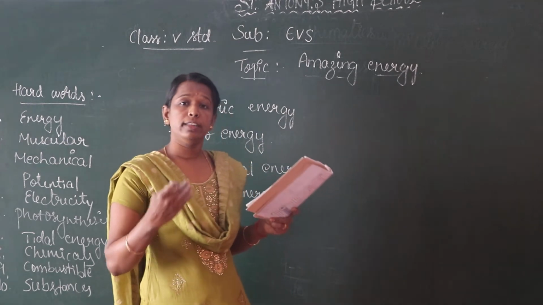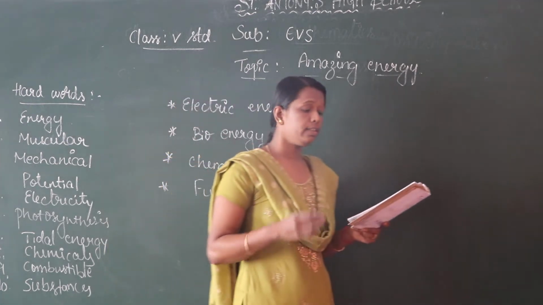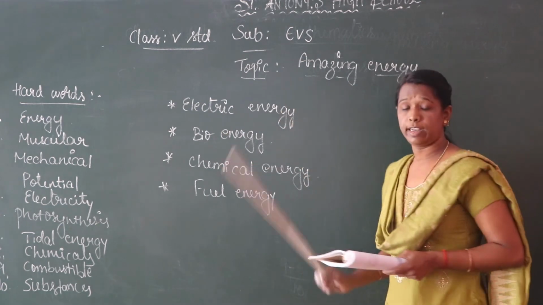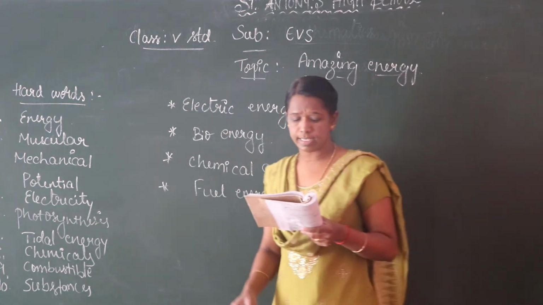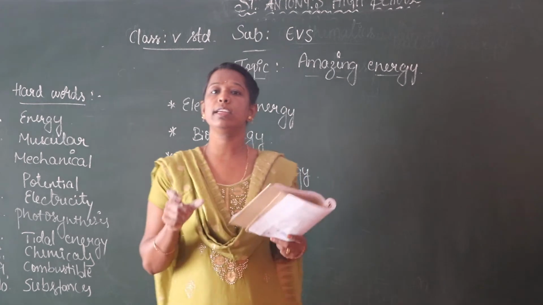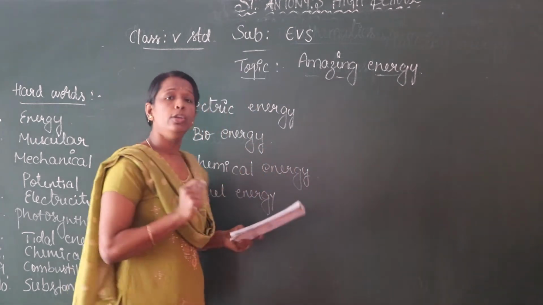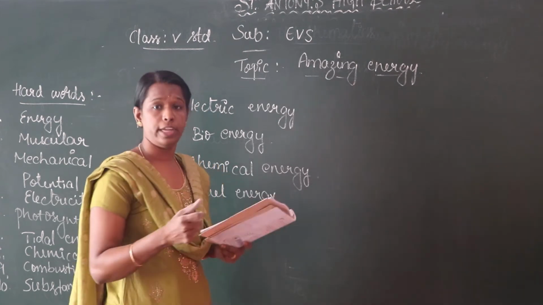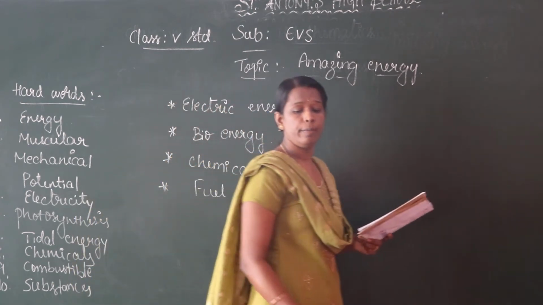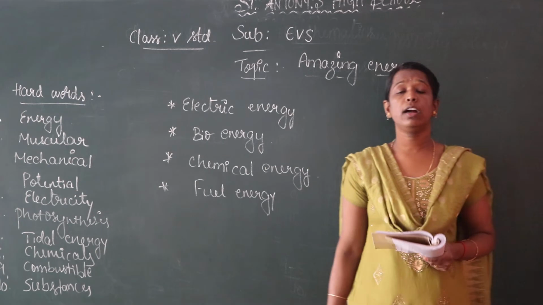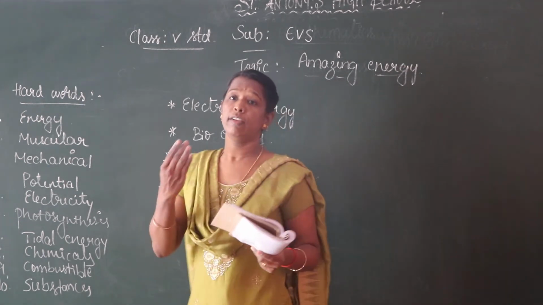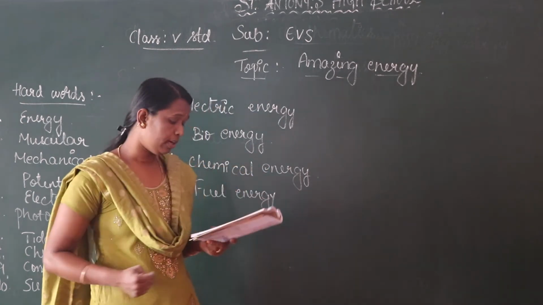Nowadays our daily work is being easily done using electric energy, using electricity. Almost all the work is done by electricity. Usually we get electricity from the hydro power stations. In our Karnataka, at Shivanasamudra, we get hydroelectricity from that power station.